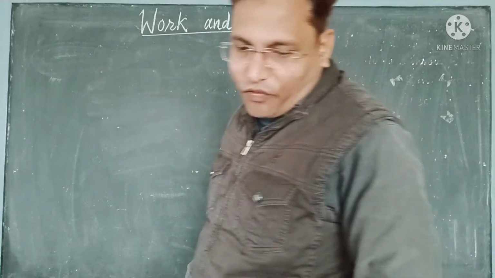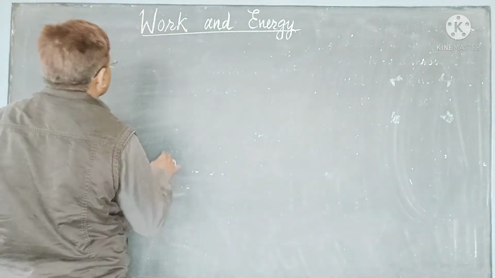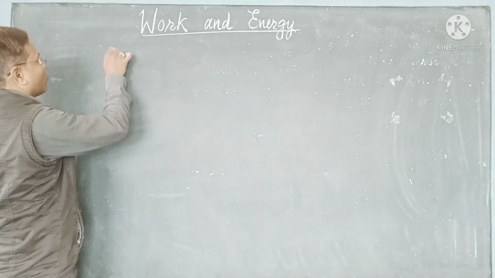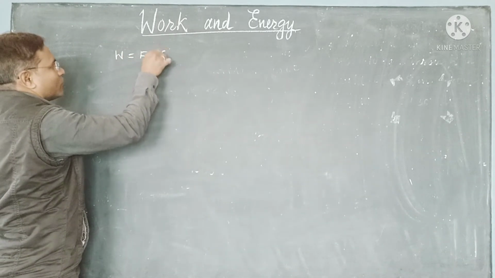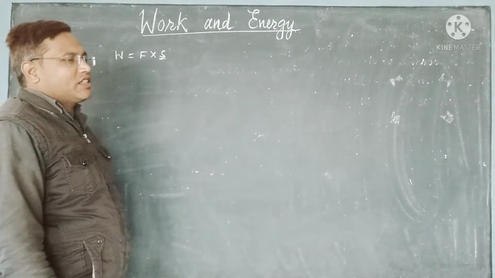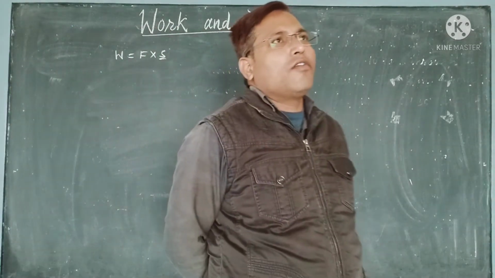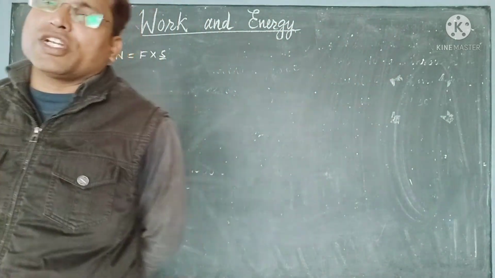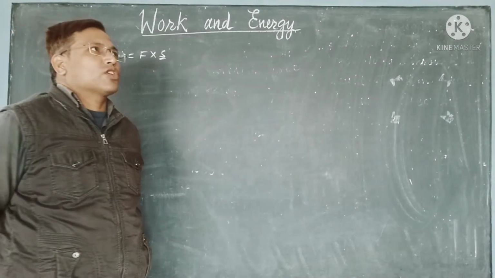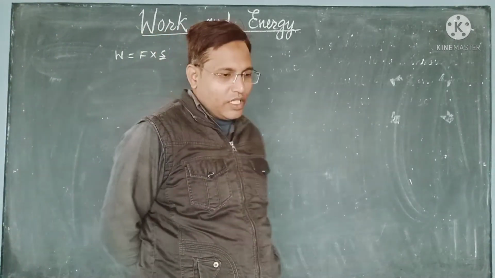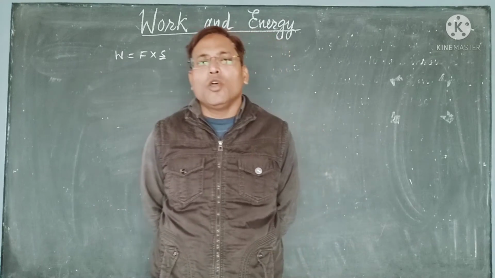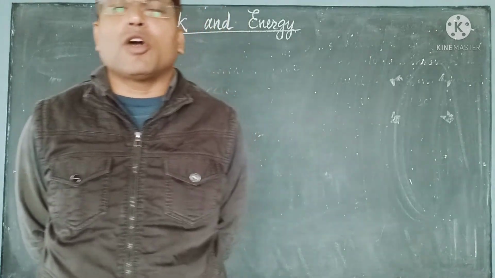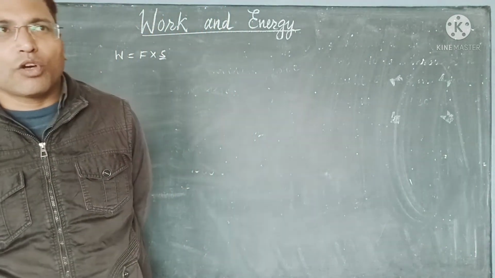Work done by a force acting obliquely. See what we have studied earlier just now. We have seen that the work done is equal to force into displacement, and we had seen the definition that work is said to be done when a body moves. That means a motion is there, but what type of motion will be there? Will the body move in the direction of the force applied? Will the body move with some angle, or will the body move in the opposite direction? So now we will discuss them.